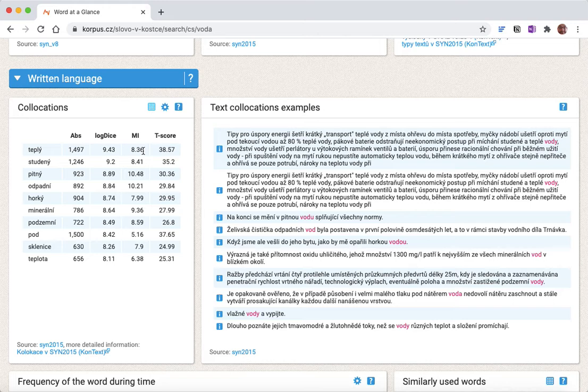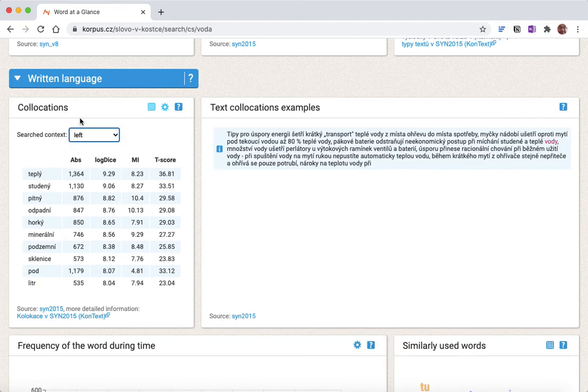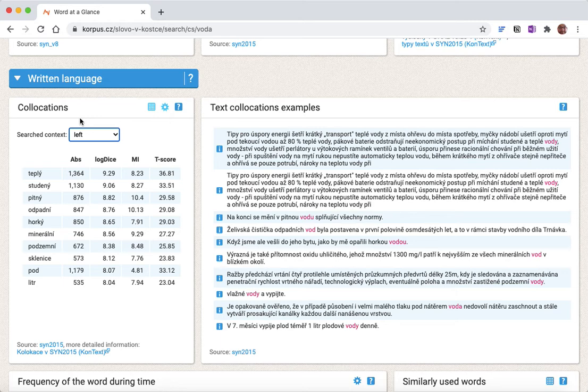But I can actually do even better. I can click on this little grid here and choose which side of the word the collocation is from. So I can choose if this is from either left or right, but I can just choose what are the words that most often appear before the word voda, and I'm going to see that these are just the adjectives that I want to know.